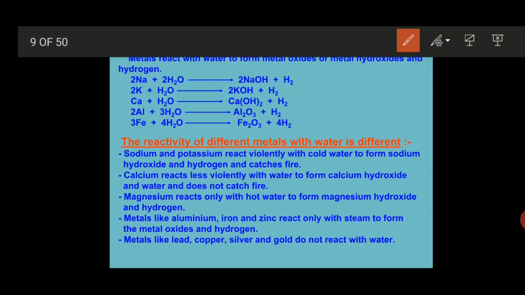So the question is going to be asked to you: which element reacts with cold water, which element reacts with hot water, which element reacts with steam. Your answer should be: sodium and potassium react with cold water, calcium reacts with normal water, magnesium reacts with hot water, aluminium, iron and zinc react with steam or water vapor, and metals like lead, copper, silver and gold do not react with water. So you might get a 3 marks question from this topic. Now let's see some other reactions of metals.